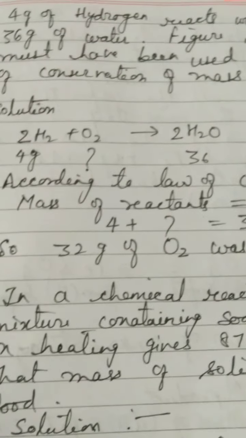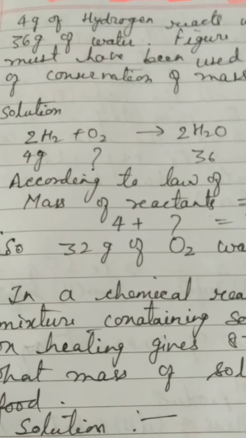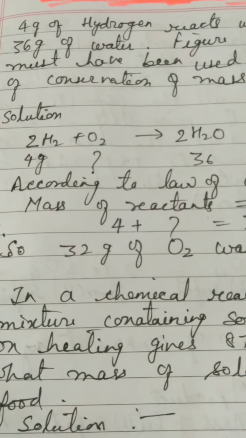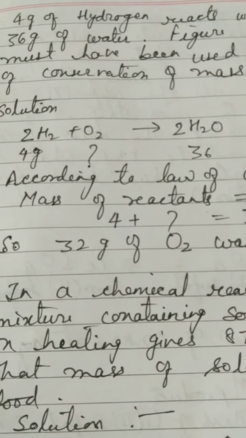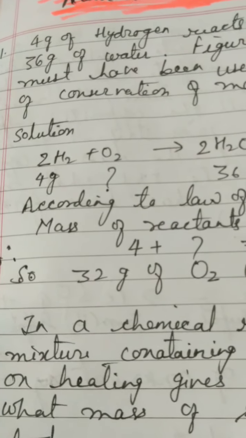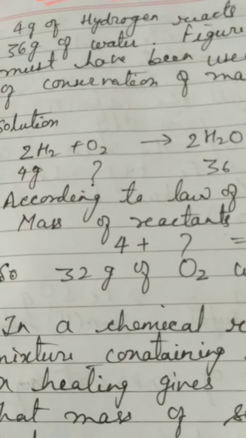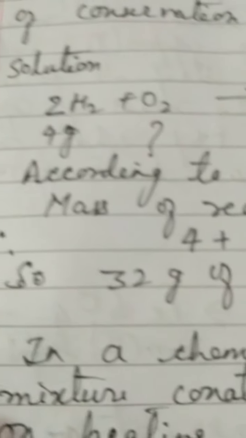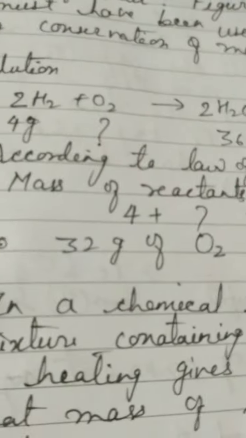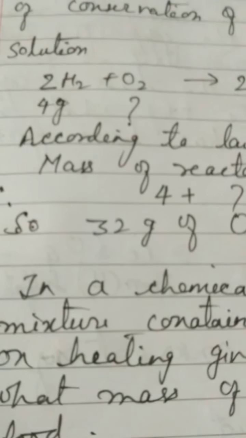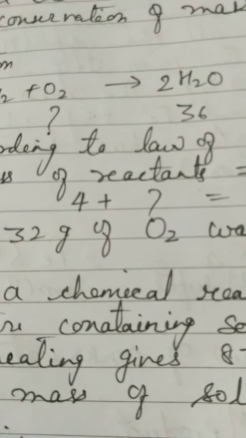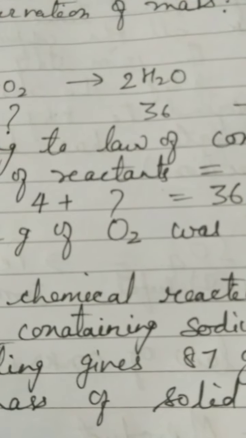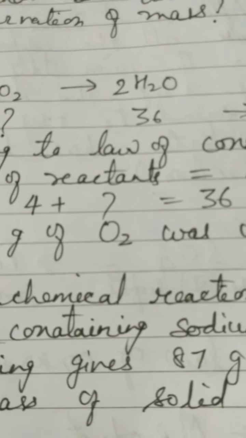There is no problem in writing the word equation. But if you are writing the chemical equation with the formulas of the substances, then you must see whether it is balanced or not, because if it is not balanced, then the law of conservation of mass will prove wrong. So what is the chemical equation for the formation of water by the chemical combination of hydrogen and oxygen? 2H2 plus O2 forms 2H2O. What masses have been provided in the question? Hydrogen is taken 4 gram, and the oxygen mass is required, meaning not given. You have to calculate it. And the mass of water forming after the chemical reaction is 36 gram.